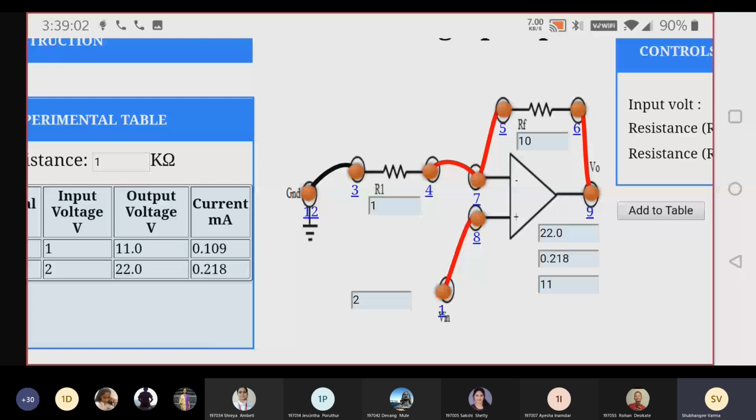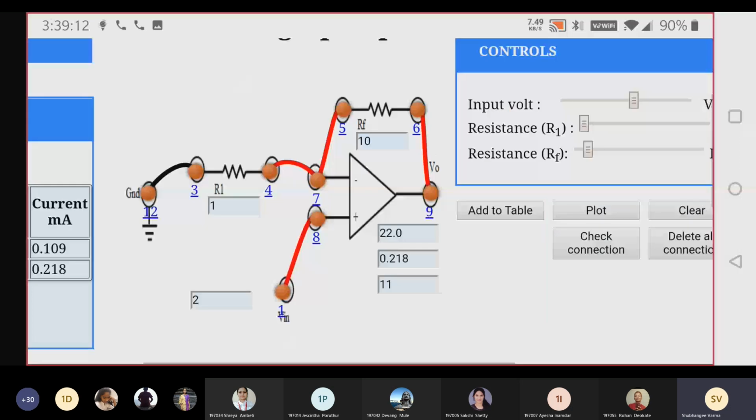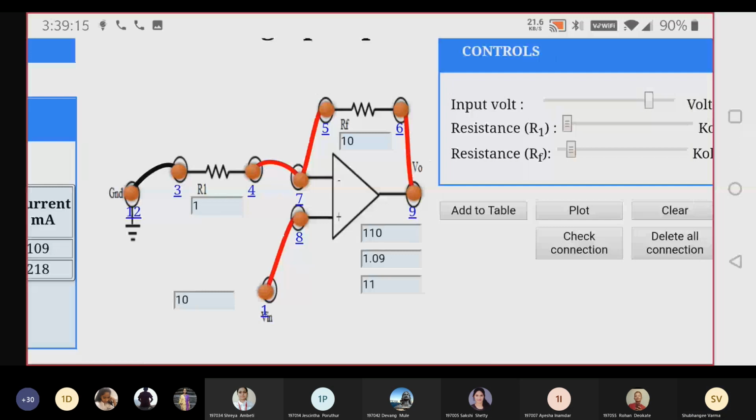Okay, we'll take 3 sets. Now we'll change the input voltage to 12 volt. So 12 volt into 11 is 132. See, your output is 132.